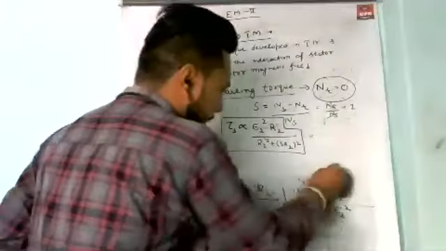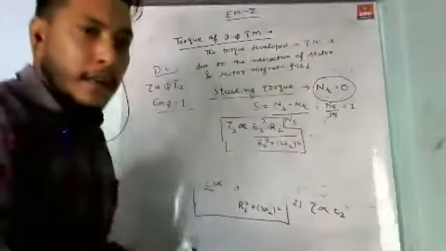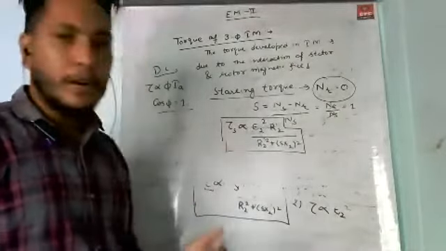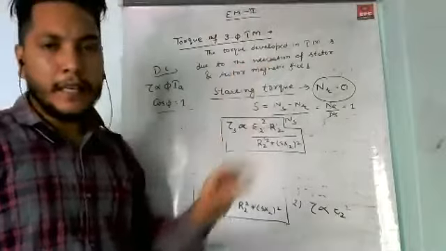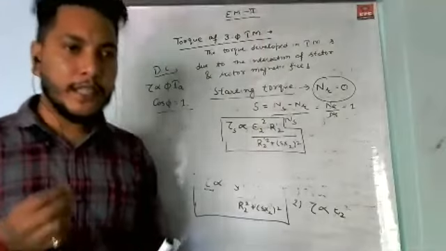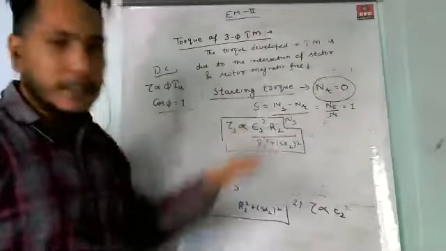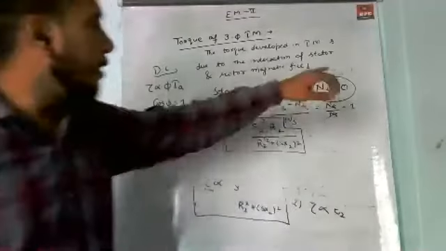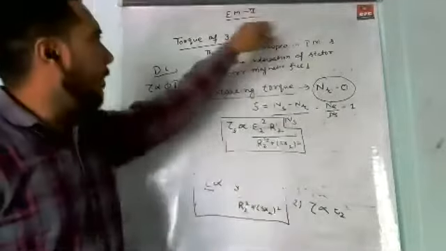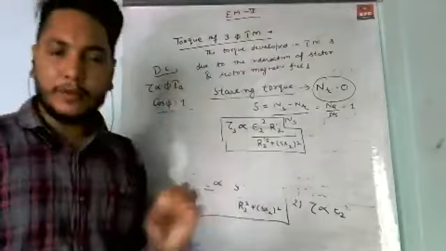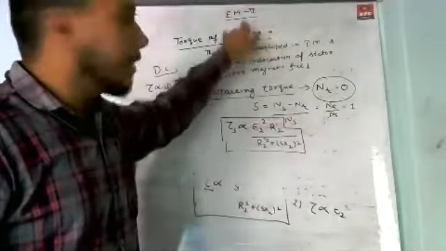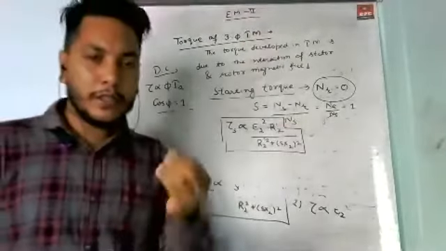Now from here you can see that, as we know, the stator supply voltage is constant, because we are talking about a three-phase supply. So we can say that the stator supply voltage is constant, so the flux per pole induced or set up in the stator is also constant. This three-phase supply is fixed, so the flux induced due to this supply is also fixed.